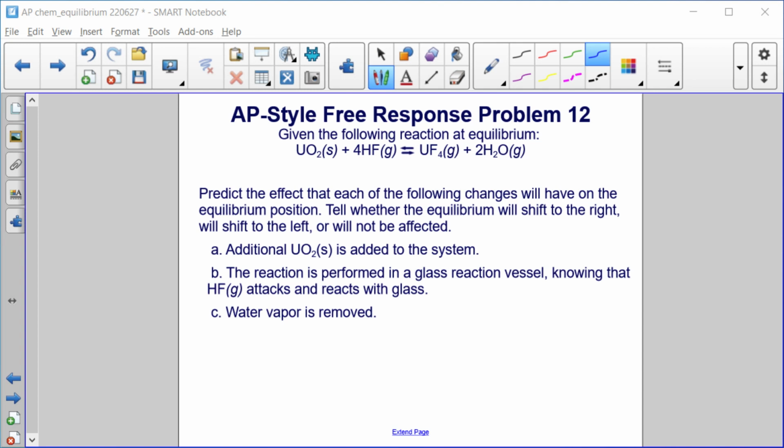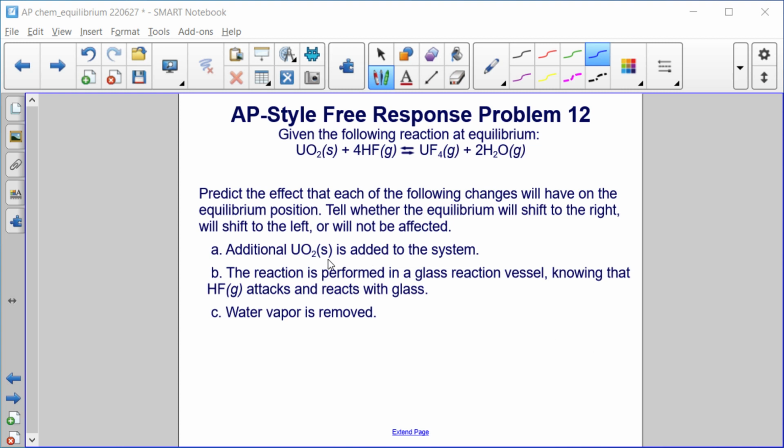Given the following reaction at equilibrium, where UO2 solid plus 4HF gas produces UF4 gas plus 2H2O gas, predict the effect that each of the following changes will have on the equilibrium position. Tell whether the equilibrium will shift to the right, will shift to the left, or will not be affected.